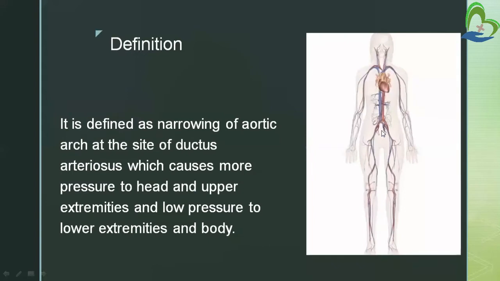The definition is: it is defined as narrowing of the aortic arch at the site of ductus arteriosus, which causes more pressure to the head and upper extremities and lower pressure to the lower extremities and body. So what is coarctation of aorta?